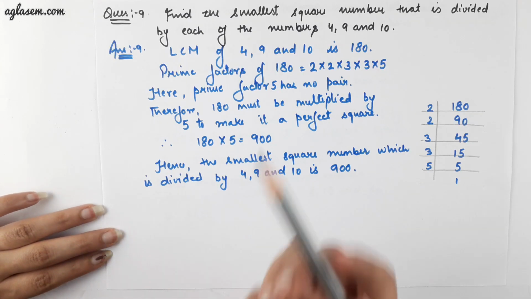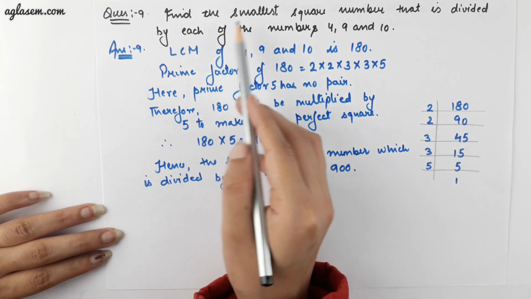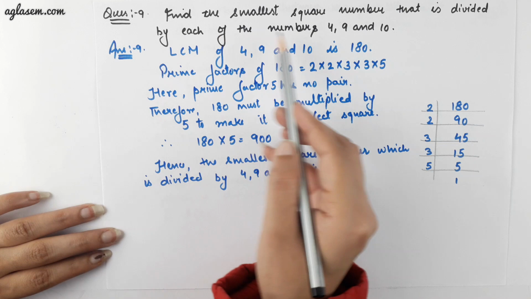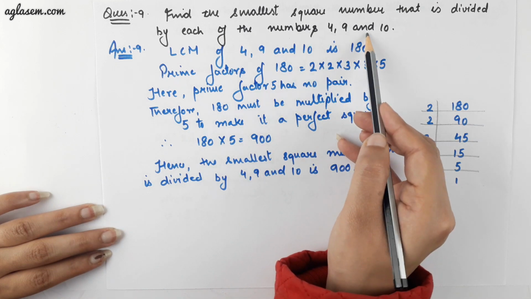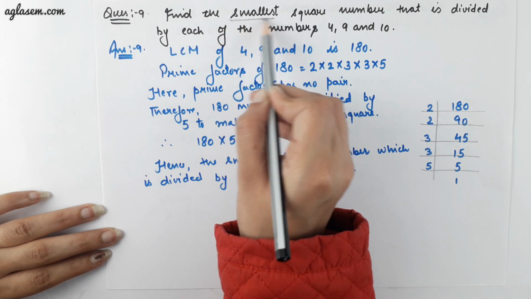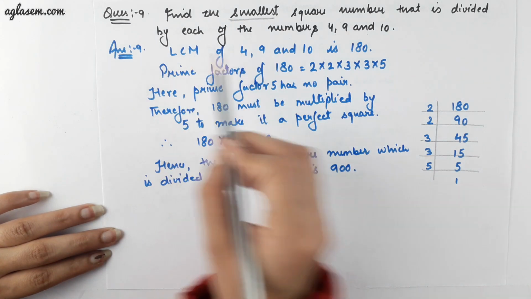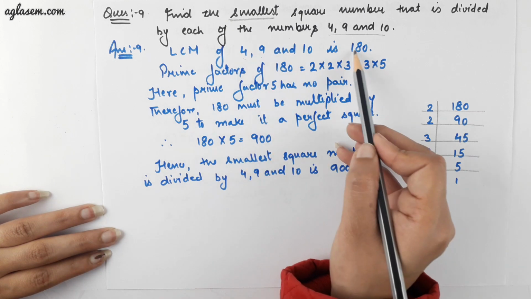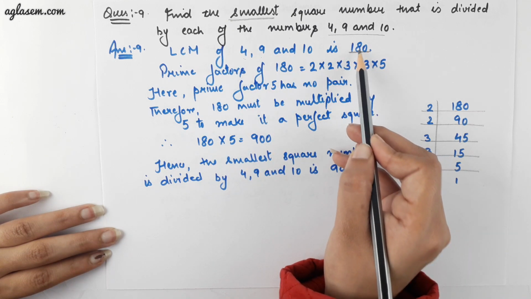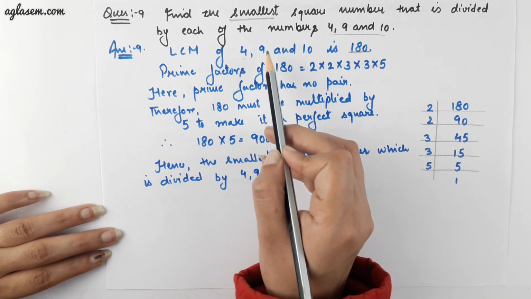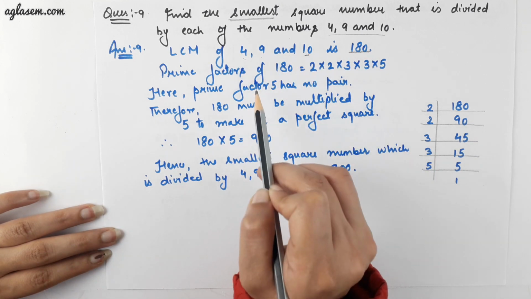Coming to the next question, we have to find the smallest square number that is divisible by each of the numbers 4, 9, 10. Here, whenever the word smallest comes, that means we have to find the LCM of the given numbers. So the LCM of 4, 9, 10 is 180. That is, 180 is that number which is fully divisible by 4 also, 9 also, and 10 also.